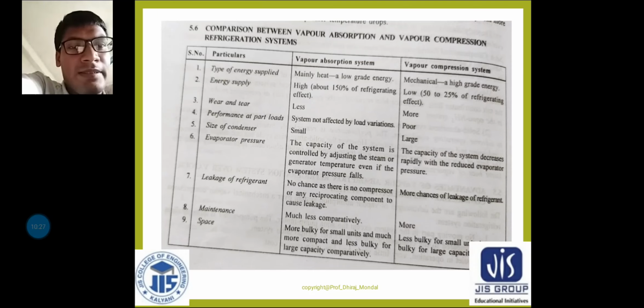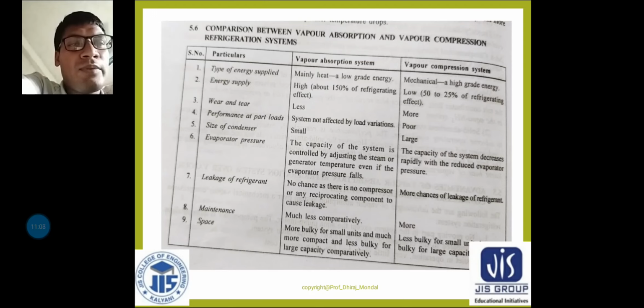Number 9 is space. More bulky for small units and more compact and less bulky for large capacity. Comparatively, more space is needed, because we know that the arrangement is larger: instead of one single compressor, we have to use the generator, reducing valve, pump, absorber, and also the heat exchanger, analyzer and rectifier.